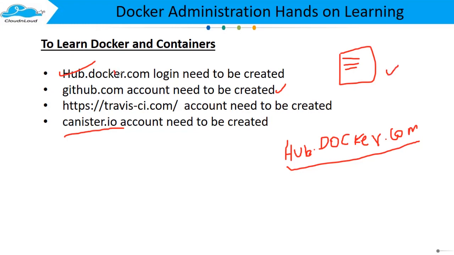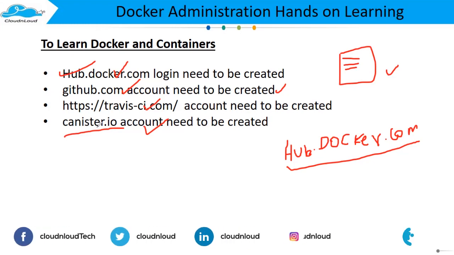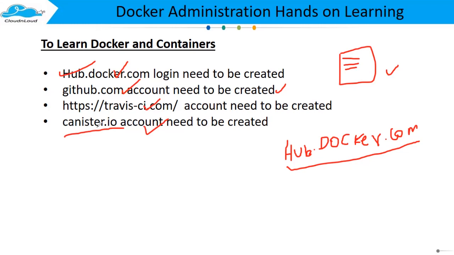So you need hub.docker.com login credentials, github.com login credentials, travis-ci.com login credentials, and canister.io login credentials. And with Canister, there is only one sync issue because it's free. Whenever an image is pushed, the update takes 24 hours. But as long as you are not getting an error while pushing to your private repository, that is more than enough, because that itself proves that all the steps you are doing are correct. We'll see it step by step in hands-on.